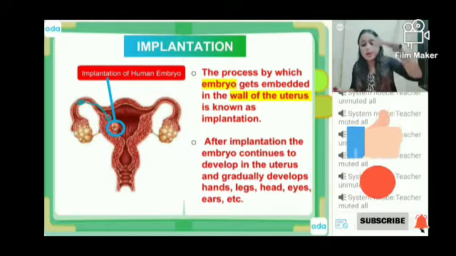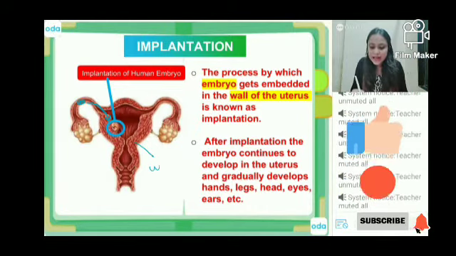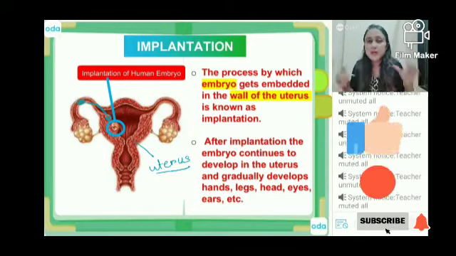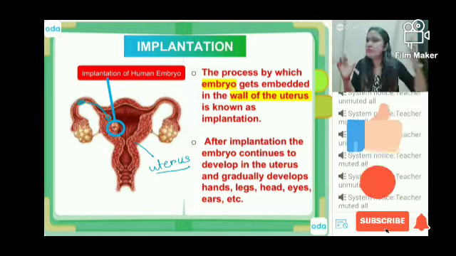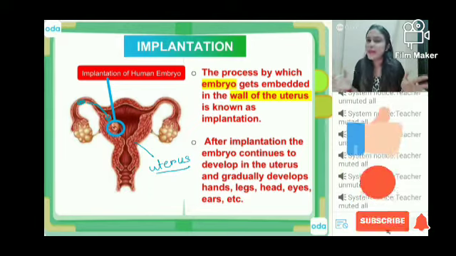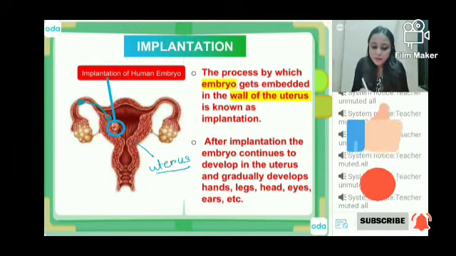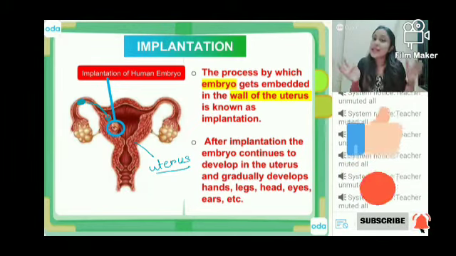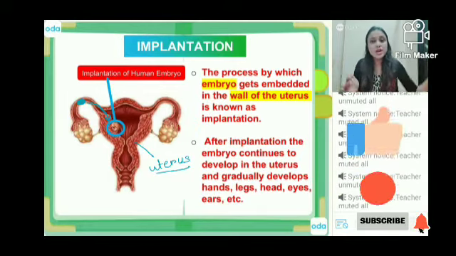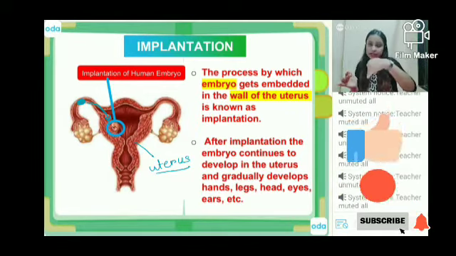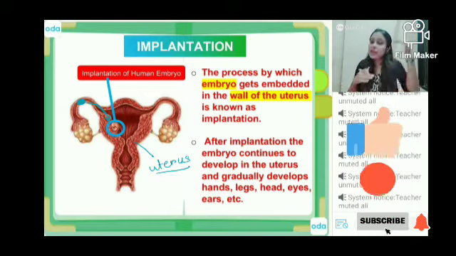It is going to go down because it can get a better space in the uterus. Fallopian tube is just a small area. Much space नहीं है. So therefore, once the ball of cells, that is the embryo, is formed, the embryo will start to move downwards. And ultimately, it will come to the uterus.